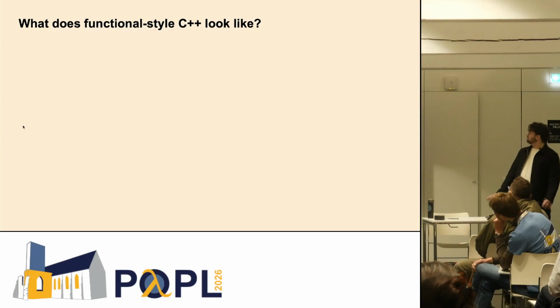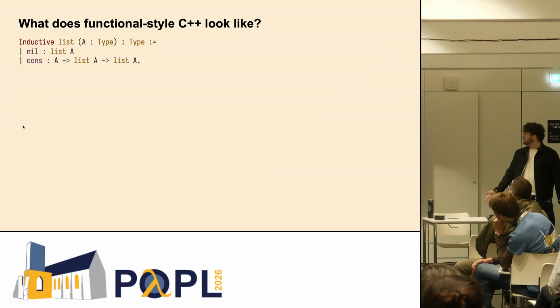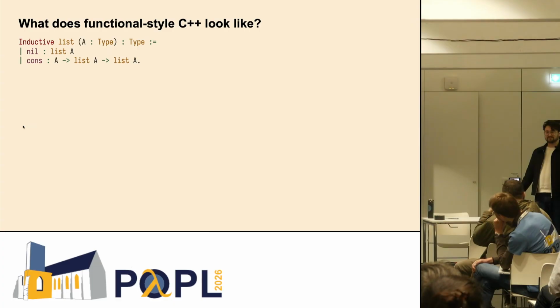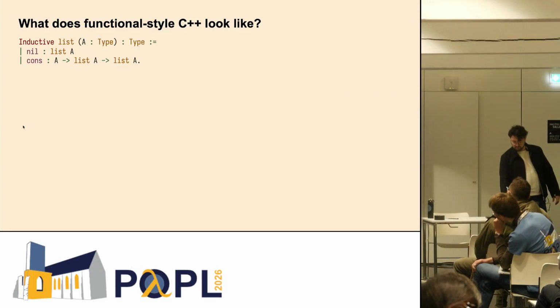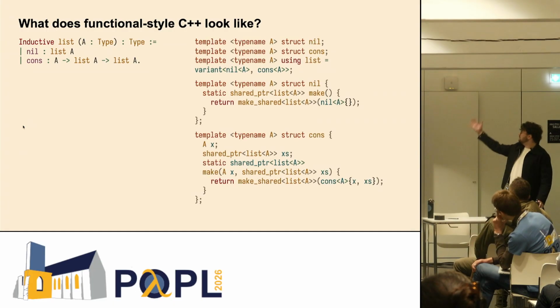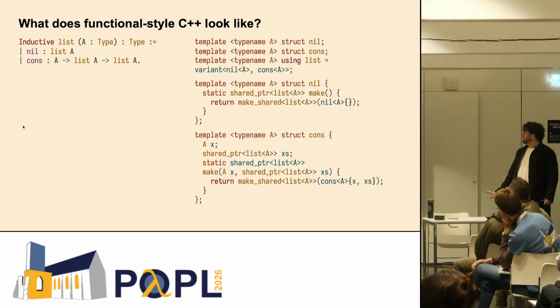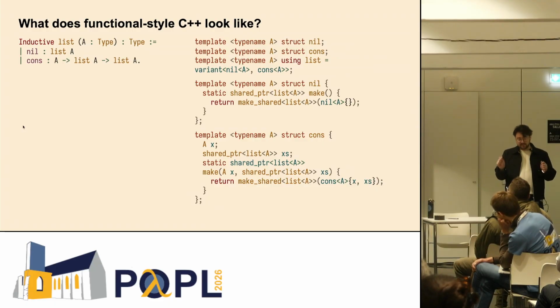Having said that, what does functional style C++ look like? What is the code that we extract? To start with, let's look at an inductive data type, lists. How do we translate this into C++? Well, we end up with this. A lot of code. Looks like C++, maybe a bit scary, but if we look at the individual pieces, it actually makes some sense and lines up.